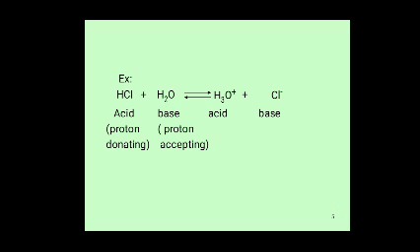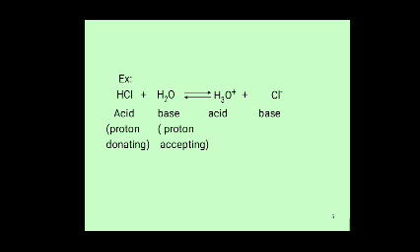This H2O acts as proton acceptor, and according to Bronsted-Lowry theory, it acts as base. It receives a proton from HCl and forms H3O plus.